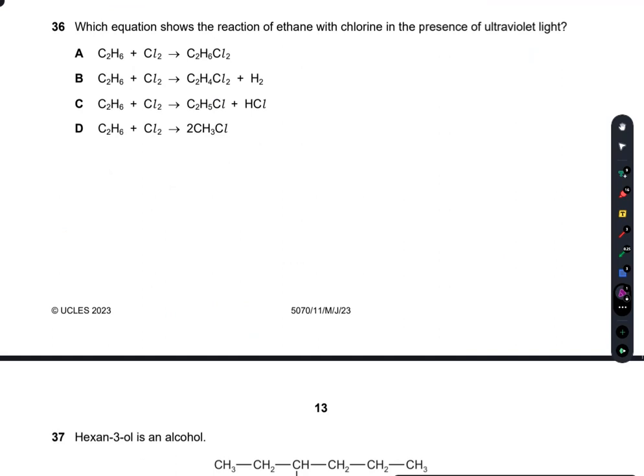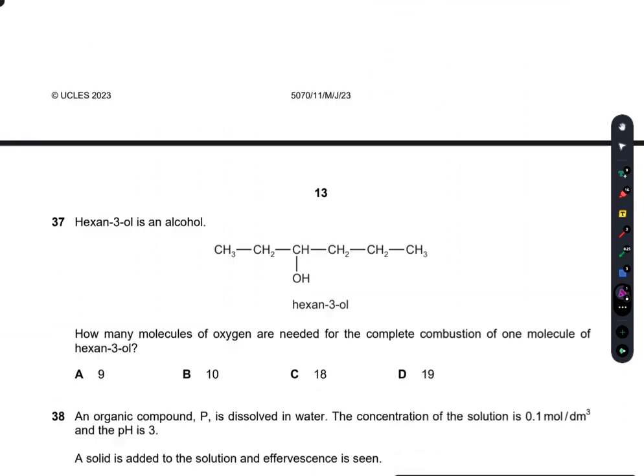Question number 36 now. Which equation shows the rate of reaction of ethane with chlorine in the presence of ultraviolet light? Simply, if I react an alkane with chlorine or bromine, a substitution reaction would occur, and chlorine will take one of the hydrogens from the alkane, and an HCl molecule is formed as shown in C. You should know this, you should memorize the concept and the reaction. So C is the right answer.